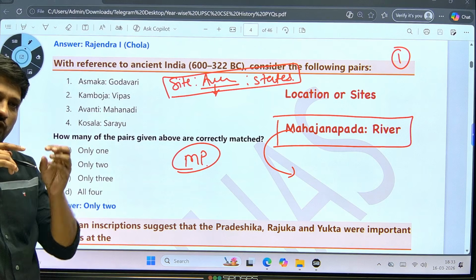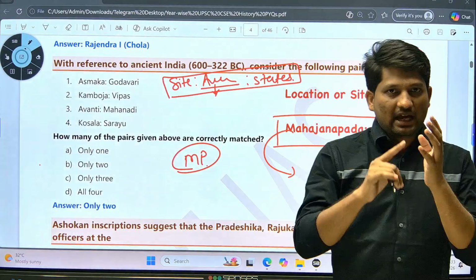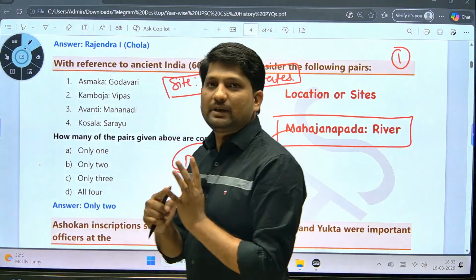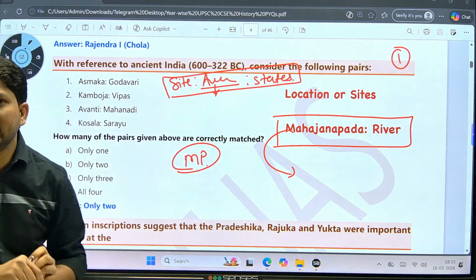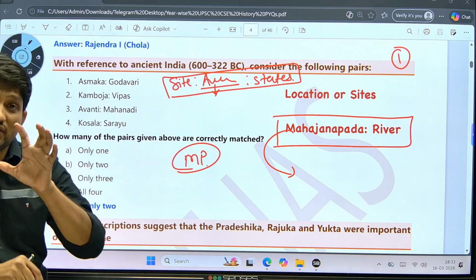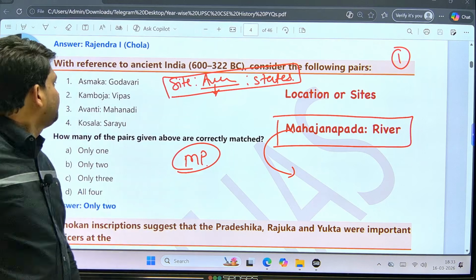So remember, when we are discussing the Mahajanpadas, we will discuss these 16 Mahajanpadas, their names, their capitals, the northmost, southmost, easternmost and westernmost Mahajanpadas, and then their states along with the rivers.